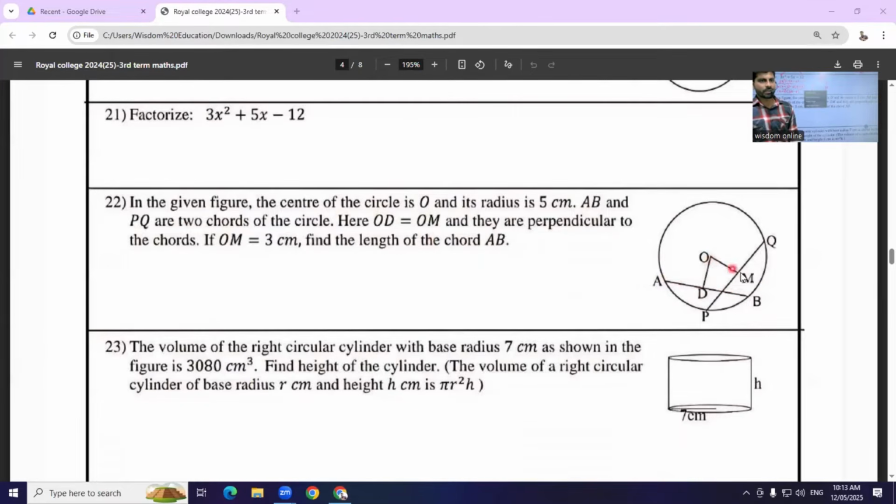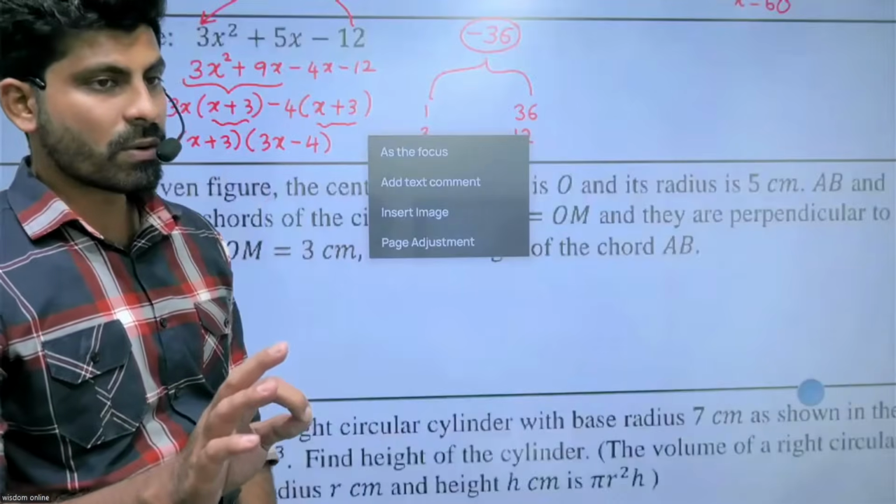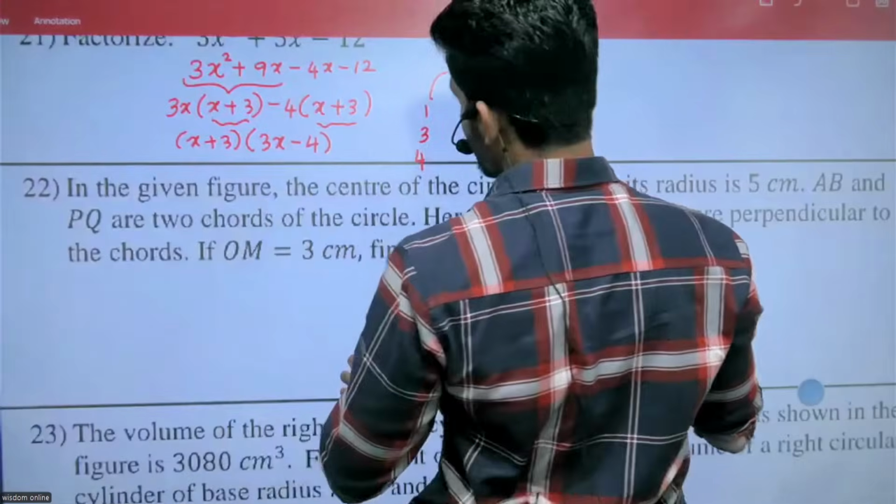OD equals OM, and they are perpendicular to the chord. Perpendicular to the chord means nothing to worry.